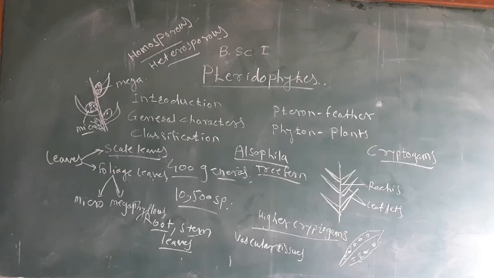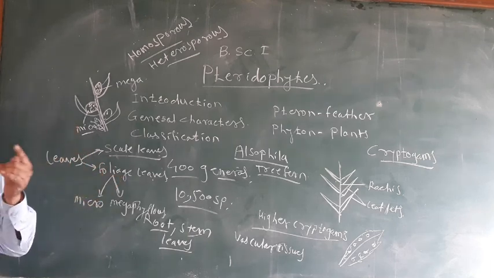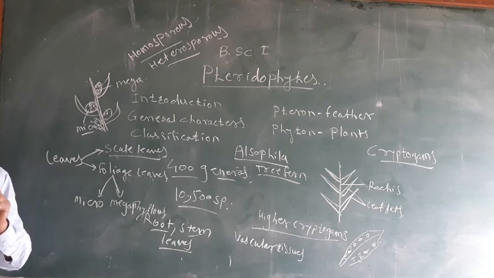In heterosporous pteridophytes, the gametophyte is dioecious, that is, the sex organs, Antheridia and Archegonia, are distributed on different gametophytes. The male gametophyte and female gametophyte are different in dioecious species.